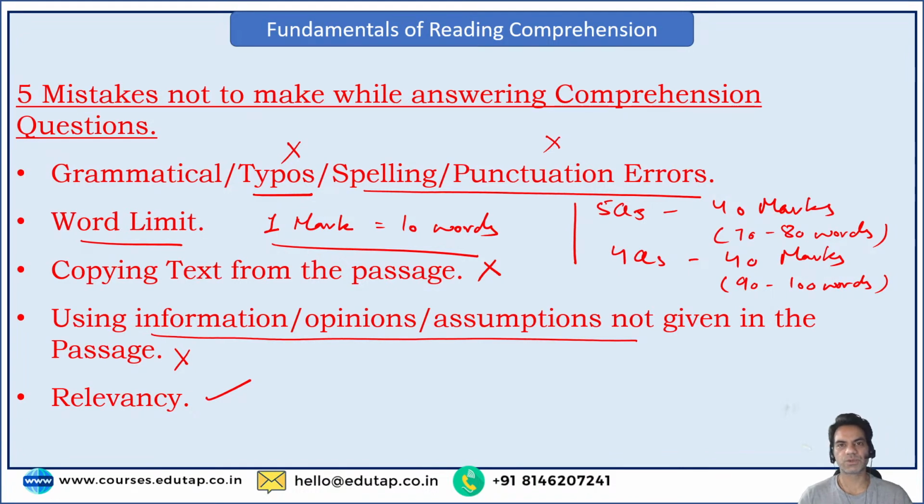But let's say there is another question which is factual. Let's say the question is, what are the steps and measures taken by the government to revive the Indian economy after COVID-19, right? And you find that there are 5-6 measures that have been put in place by the government, and these were given in different paragraphs. Now in such a question, you can use bullet points as well, right? So what you can do is write, there are many steps that have been put in place to provide recovery to the Indian economy after COVID-19, and some of these measures are, then you can write your points in bullets or numbers as well.